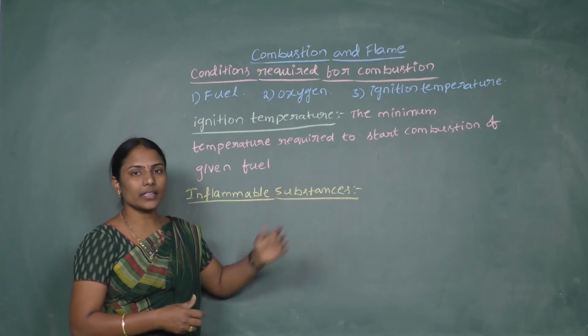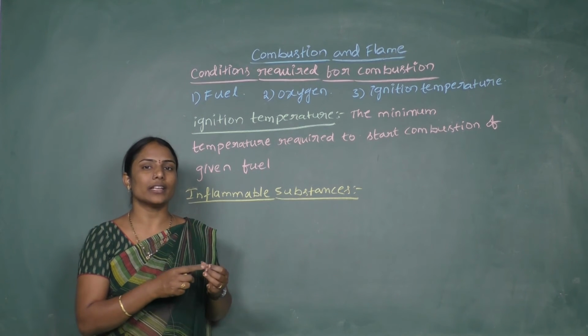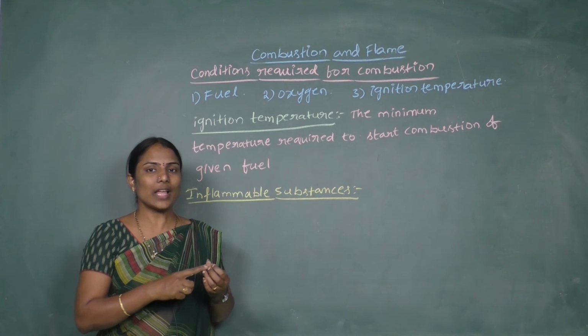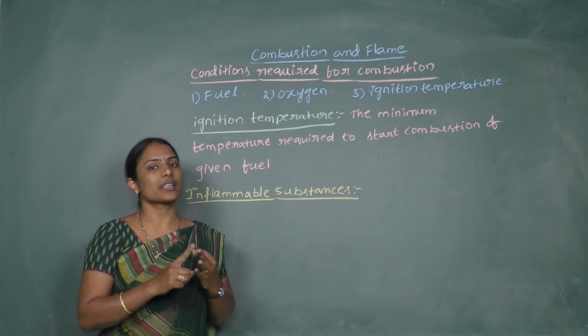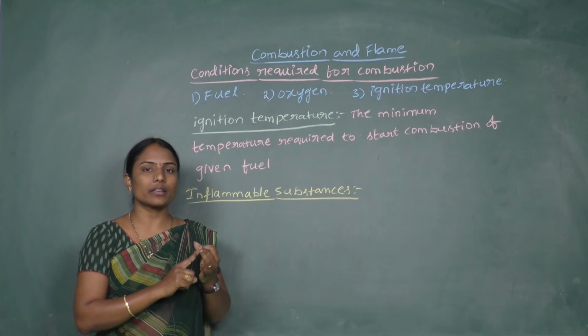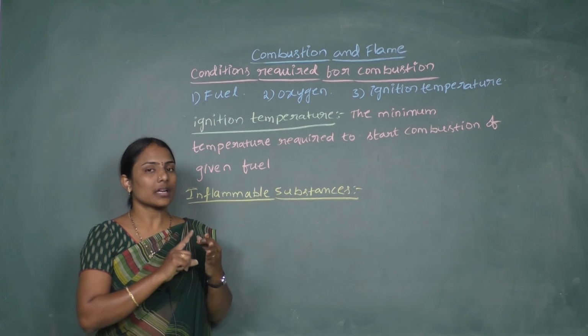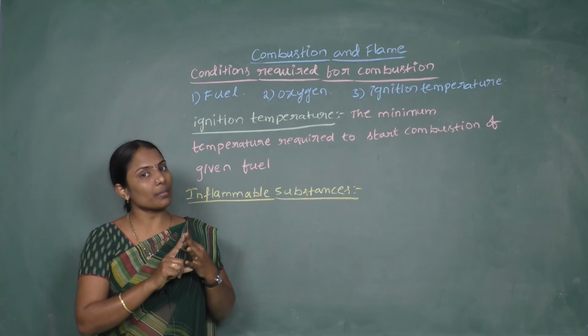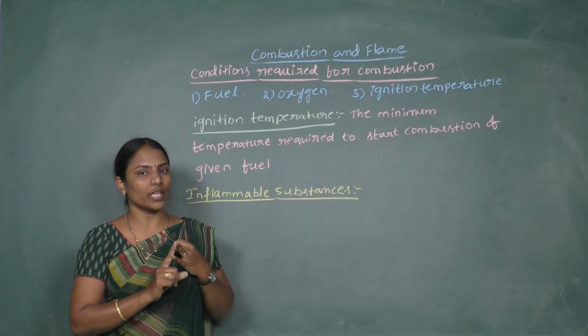In the earlier session, we discussed that fuel may be of different types: solid, liquid and gas. It is well known that compared to solids, liquids can undergo combustion easily, and compared to liquids, gases can undergo combustion readily. So compared to solids, liquids are more inflammable, and compared to liquids, gases are more inflammable.